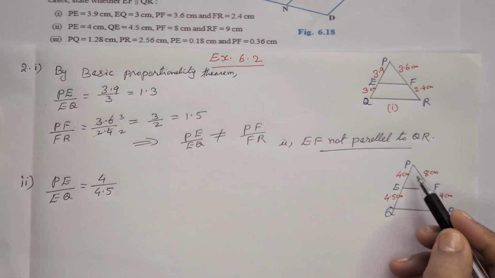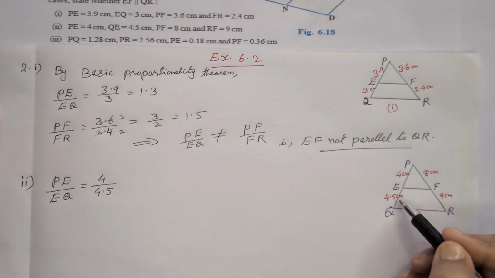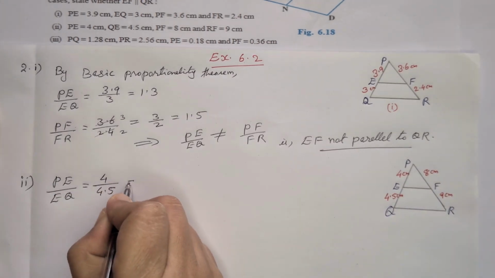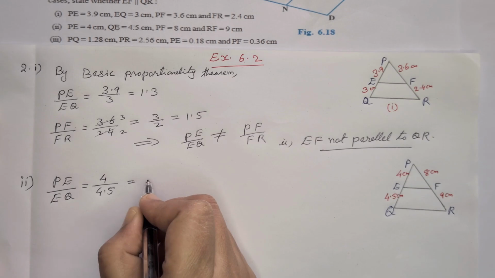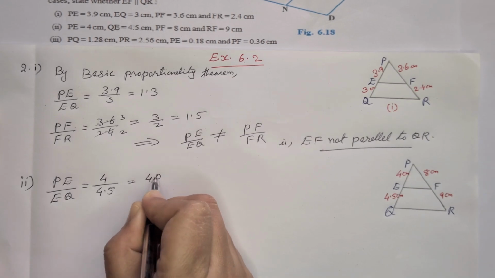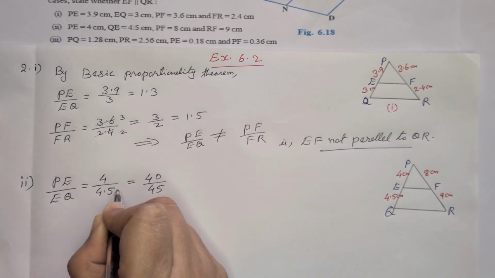In the second figure, PE by EQ is equal to 4 by 4.5. We can multiply by 10 to avoid the decimal point. So 40 by 45 when multiplying with 10.